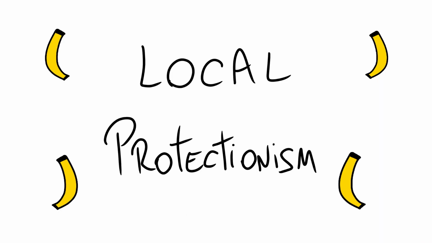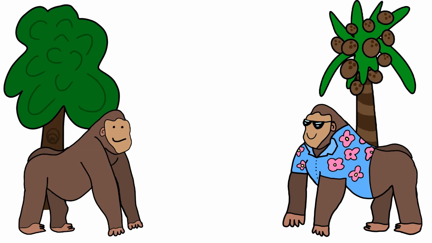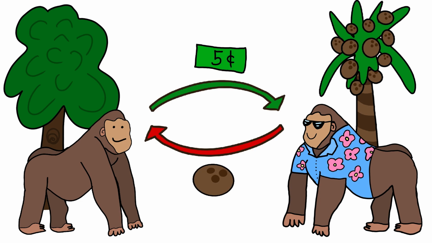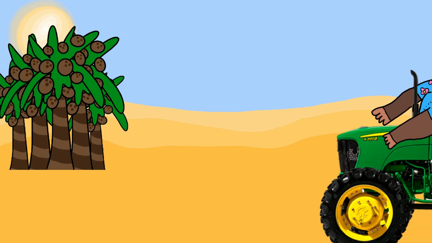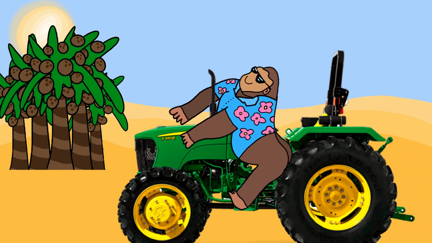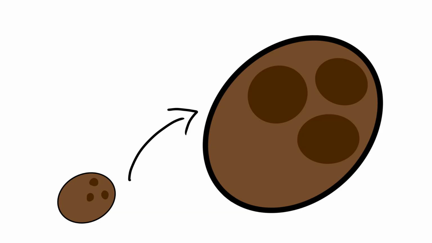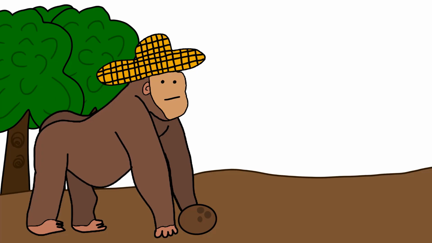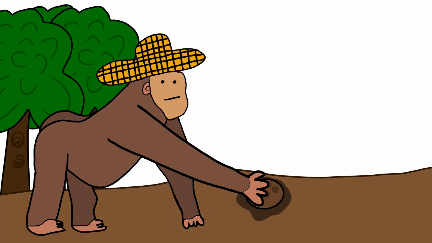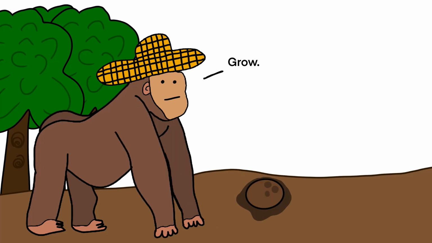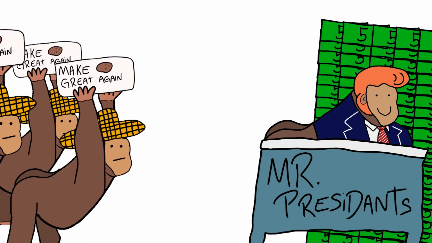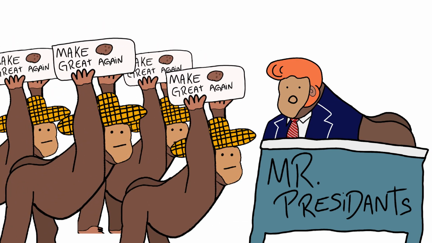Local protectionism. Every time Jungle Monkey buys imported coconut, he is sending money to beach monkeys. This is because beach monkeys use new technology to grow coconuts. That makes beach coconuts bigger and cheaper. Jungle farmers that grow coconuts by hand start to lose competition. So, jungle farmers go to Monkey President and demand that he makes beach coconuts more expensive.